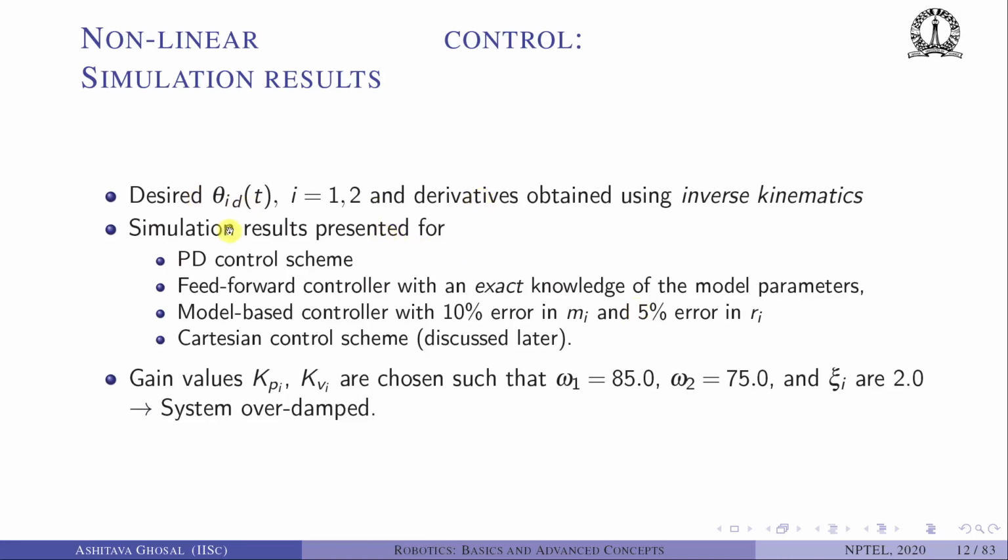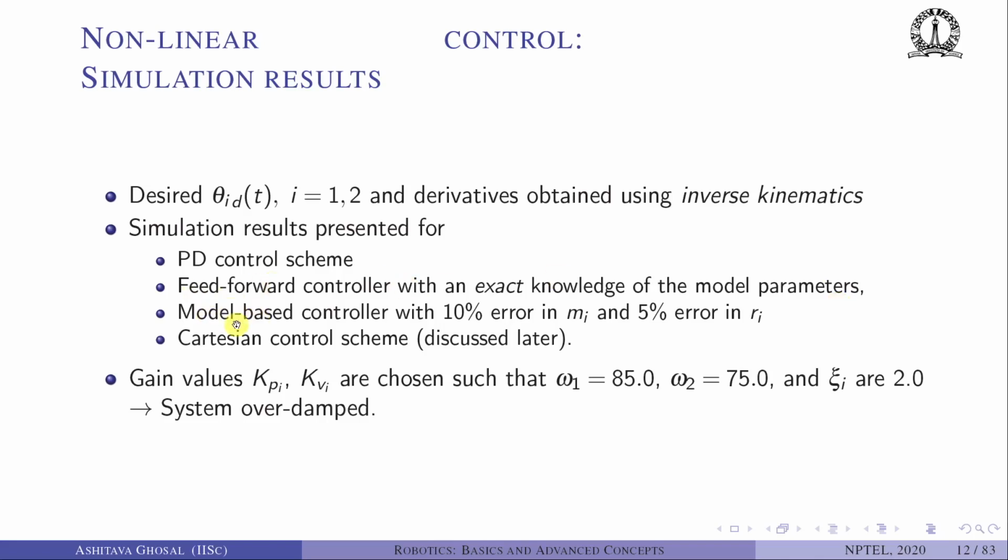So as I said, the theta 1 desired and its derivatives are obtained using inverse kinematics and inverse Jacobian. We will now present simulation results for a PD control scheme, which is basically a linear control scheme applied to this robot. Then a feed-forward controller with exact knowledge of the model parameters. Although we have M hat, C hat, Q hat, the hat is because we are not using the measured Q and Q dot and so on. We are using the pre-computed desired trajectory.